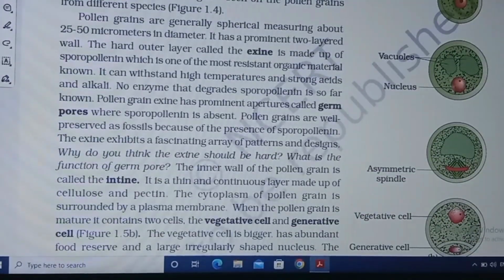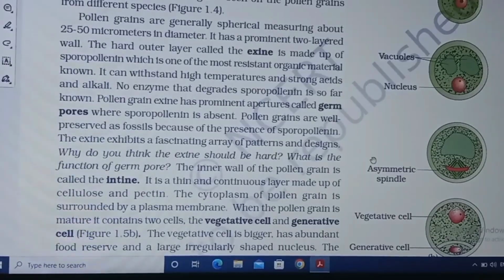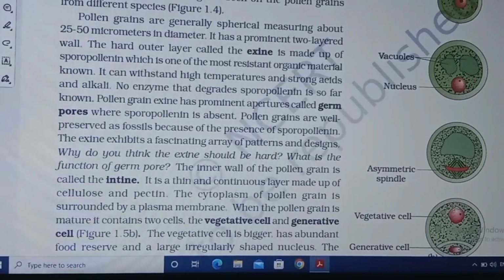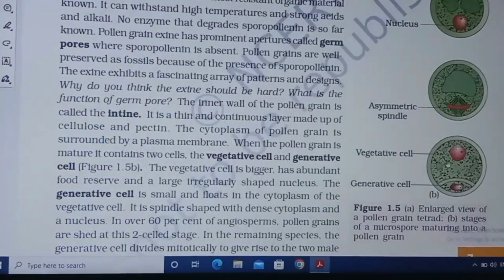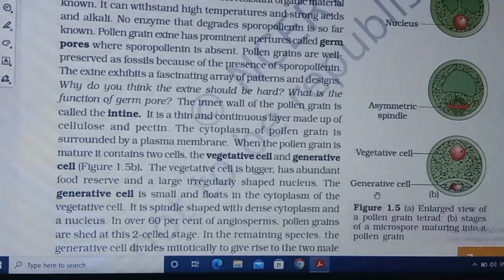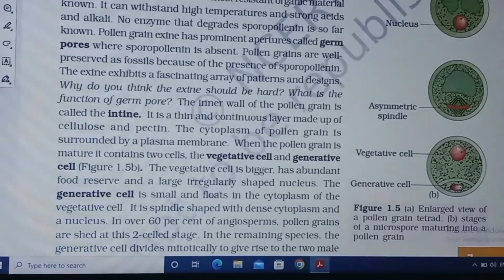And this is the pollen grain. It contains the vacuole. You can see they labeled that, and then this is the nucleus. This is the asymmetric spindle, and this is the vegetative cell, with irregular shaped nucleus and the cytoplasm, and this is the generative cell that floats in the cytoplasm of the vegetative cell.